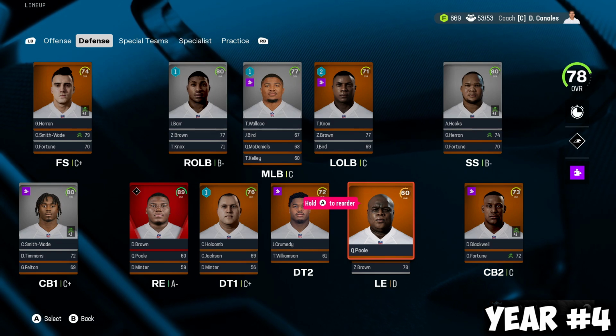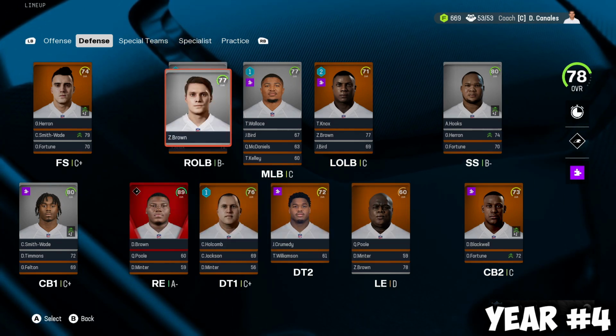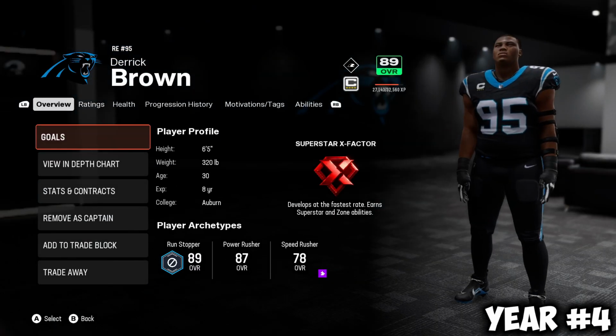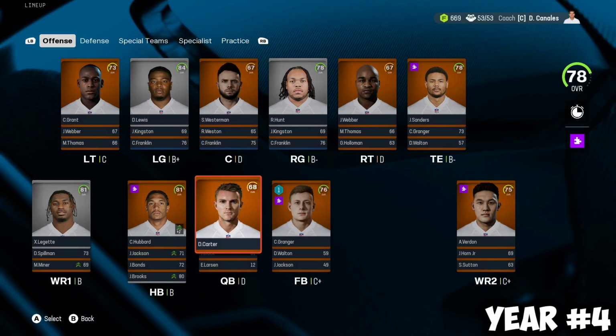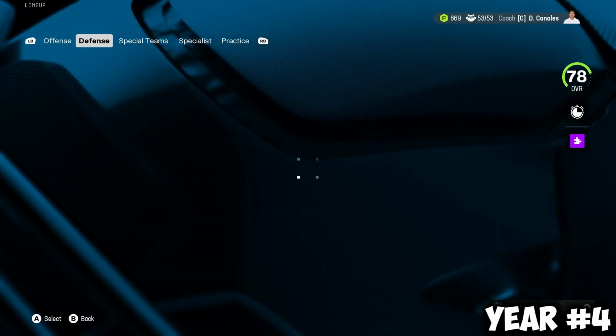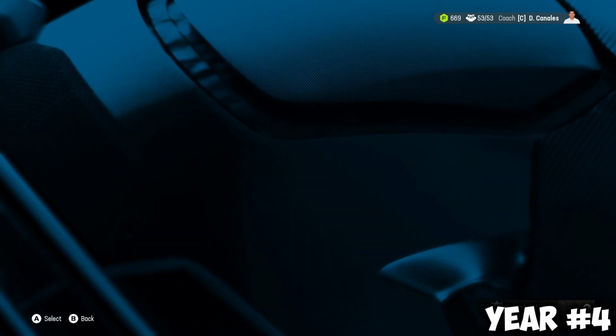The defensive unit, Derek Brown's still on the team. J.C. Horn left. I don't know how Derek Brown is just year after year spending it on the Panthers. He's so good. He could be on any team, and he's staying loyal to the Panthers, which is nice, but your team sucks. You gotta get yourself a chip.